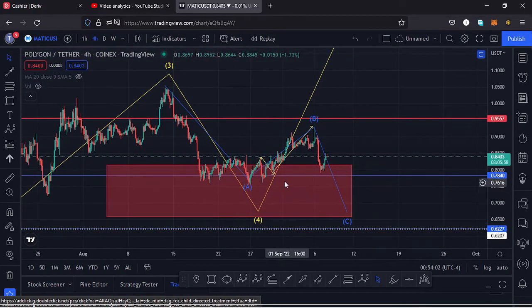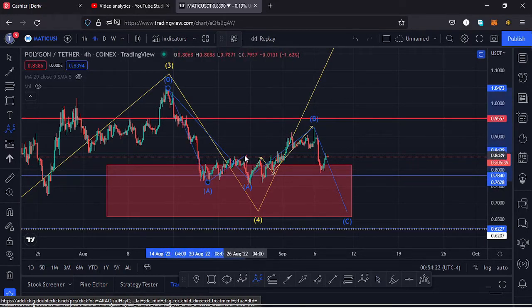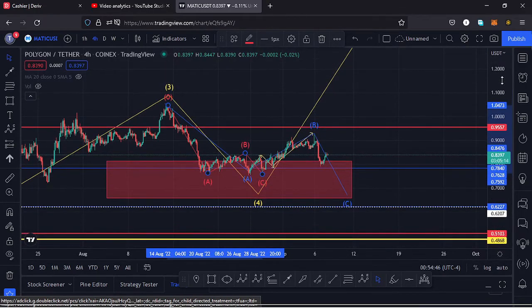It's also possible that maybe we have seen the formation of an ABC corrective wave over here, having this as the wave A right there. Then we saw a very nice bounce to the upside over here, forming the high for that wave B. Then saw a very nice retracement to the lower side in the formation of our wave C, and I can change the color of that Elliott wave structure so that you can see it better, the one in red. So it's also possible that that movement, that ABC correction, played out in this movement right here, and whatever we are seeing on this other side, this could be what is forming a wave 5 to the upside.